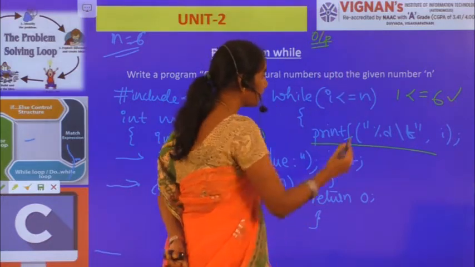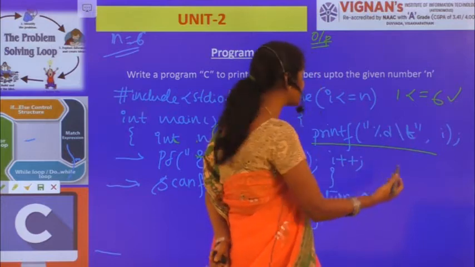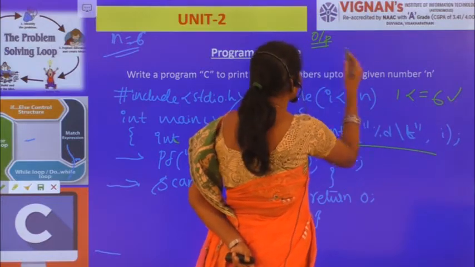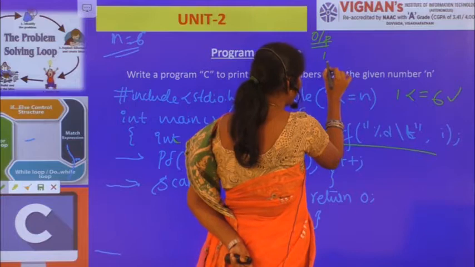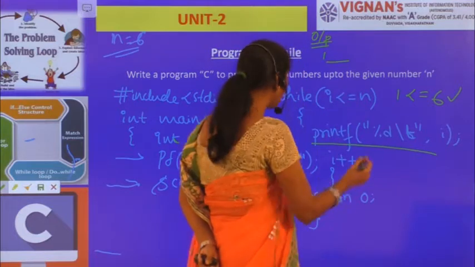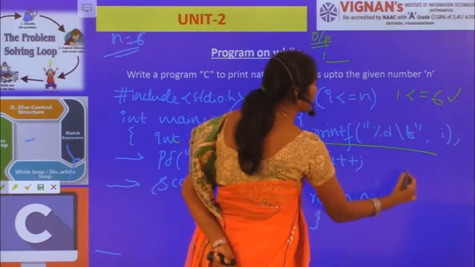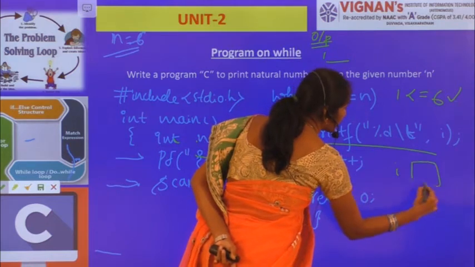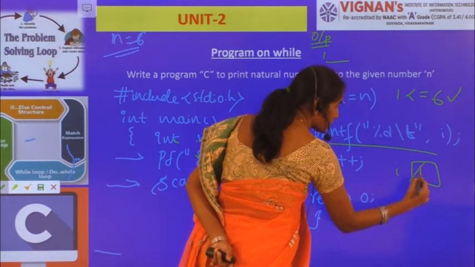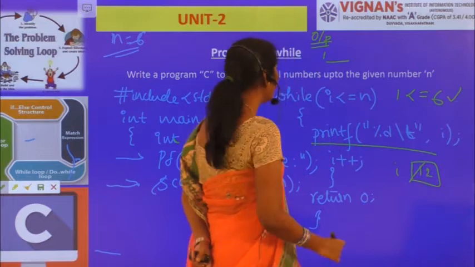Now what happened? Percentile d slash t. So which means that here I value. What is I value? 1. 1 will be displayed along with the tab space. Now I plus plus. Now what is I value? Here previously it is 1. Now this has been changed to 2. Right? Now I value is 2.